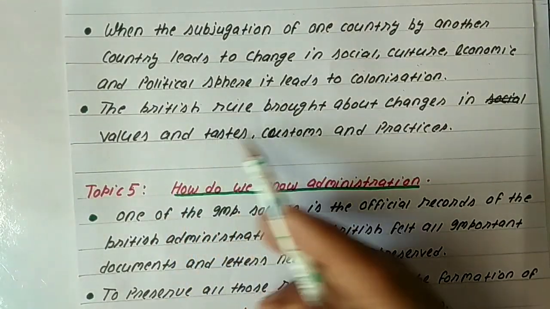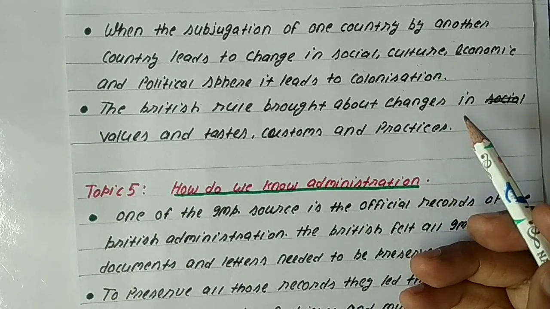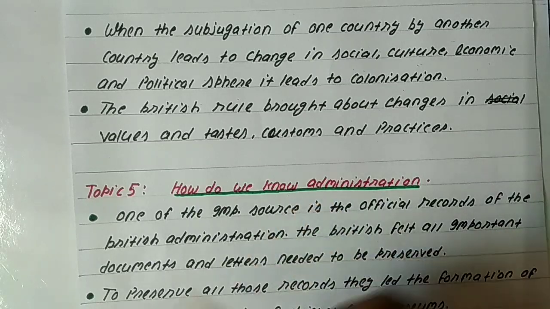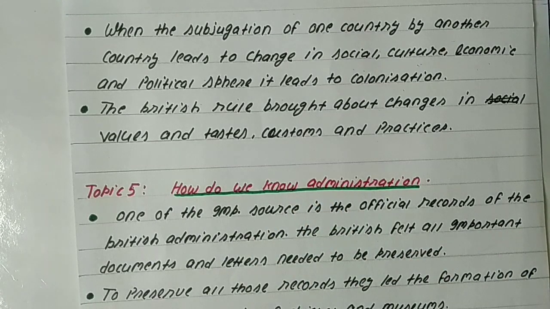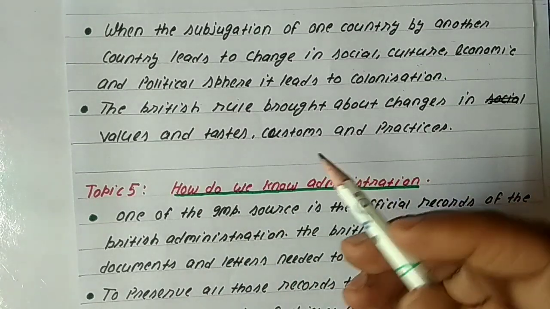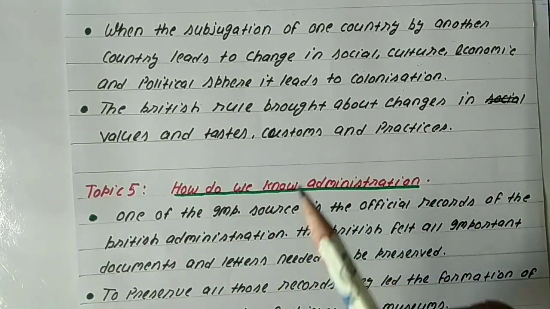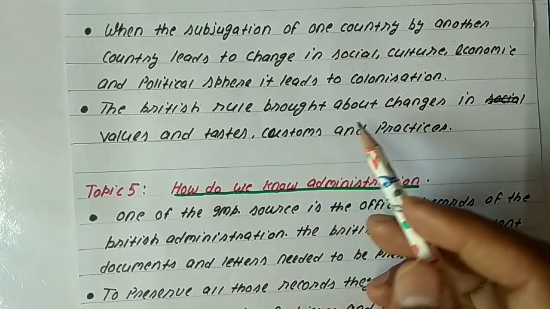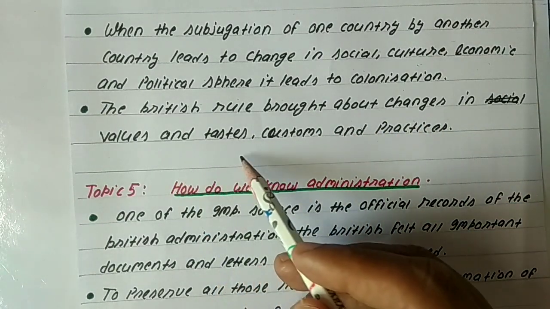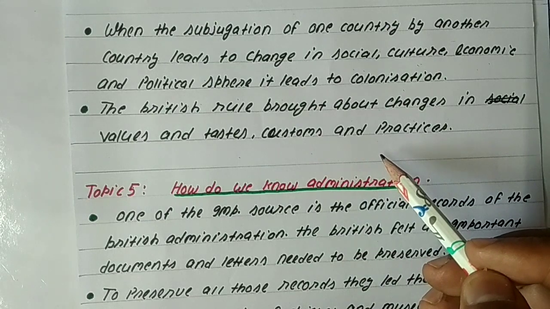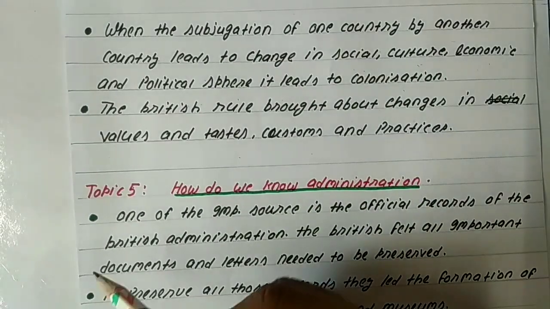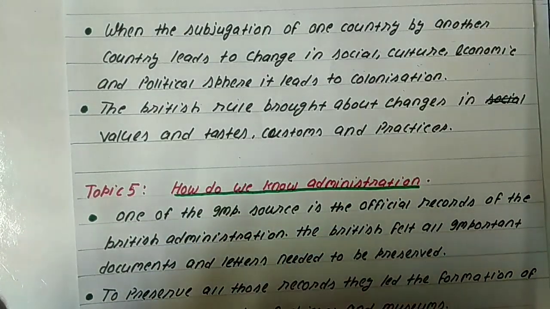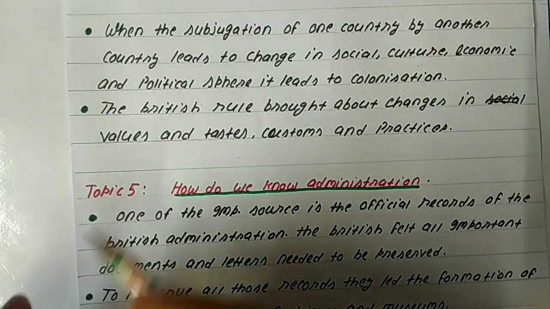As the British rule brought about all these changes in the values, tastes, customs and practices of Indian culture, in this respect we can say that India was a colony of the Britishers during that phase. As you have already read in earlier classes, especially in class 7, the Britishers, by passing so many laws, tried to make changes in Indian society.